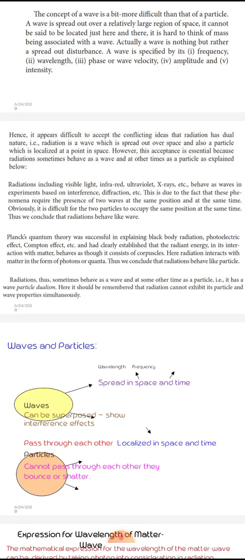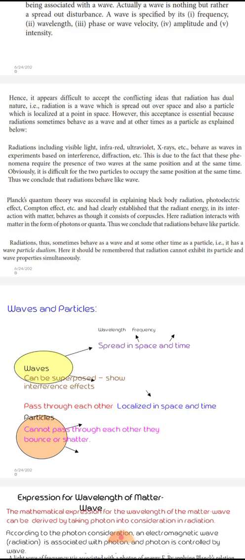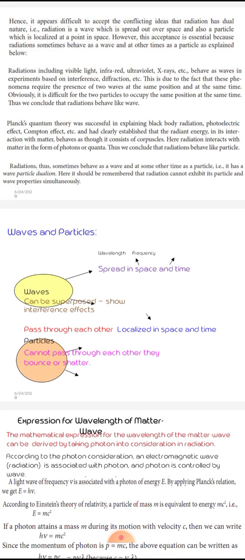Next, radiation is also considered to have both particle and wave nature. In some cases, radiation acts as a particle, and in other cases, radiation acts as a wave.